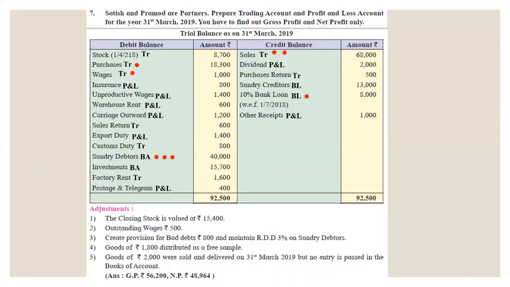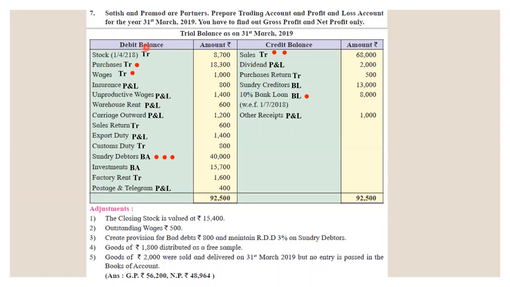Let's start with the question. Satish and Pramod are partners, prepare trading account and profit and loss account for 31st March 2019. You have to find out gross profit and net profit only. That means in the question it is specified that we don't need to prepare a balance sheet. Now let's see how we are going to solve it.